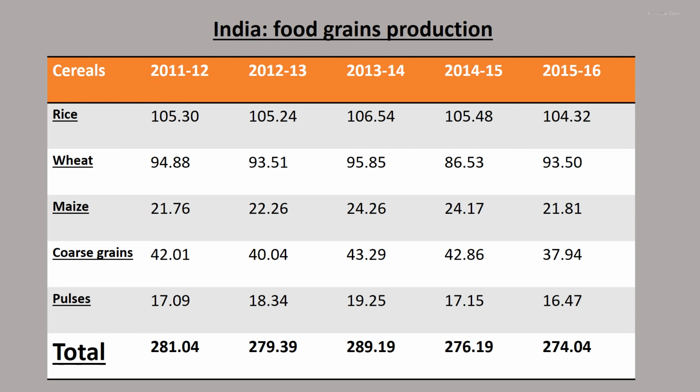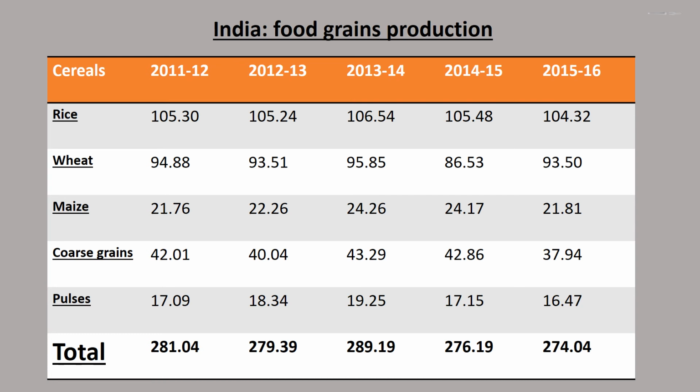India food grains production. Cereals, and the next columns are years 2011 to 12, 2012 to 13, 2013 to 14, 2014 to 15, 2015 to 16. And under cereals are rice, wheat, maize, coarse grains, pulses.